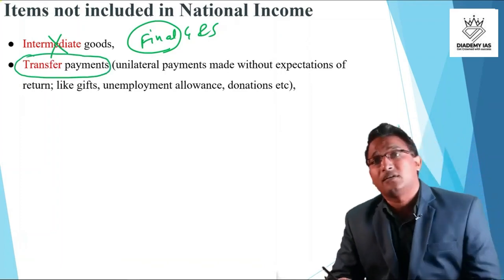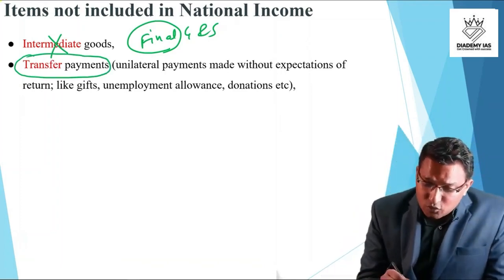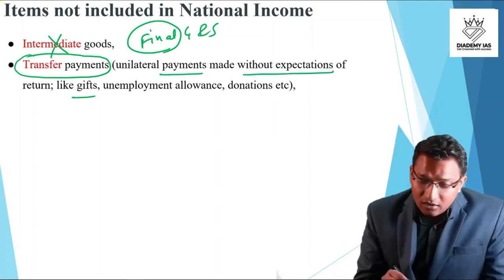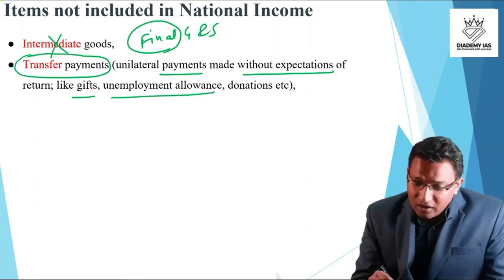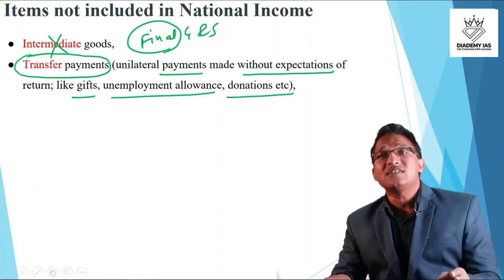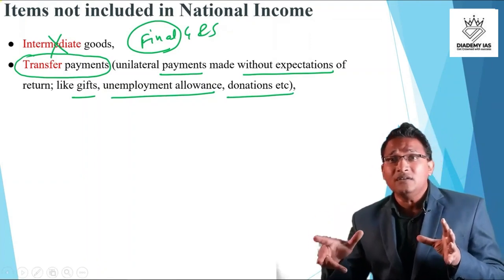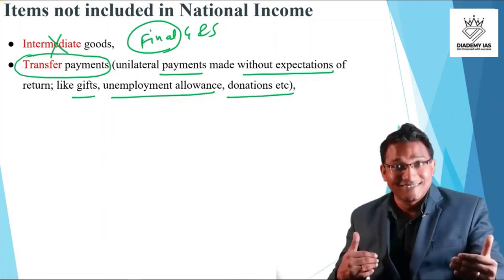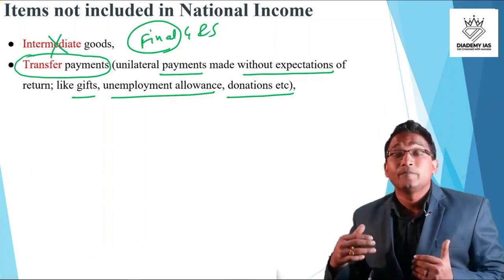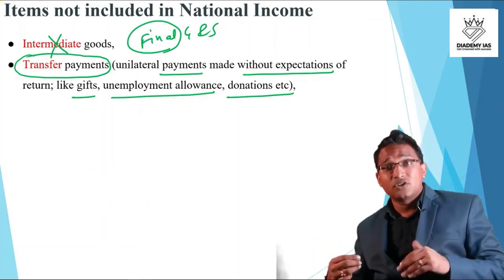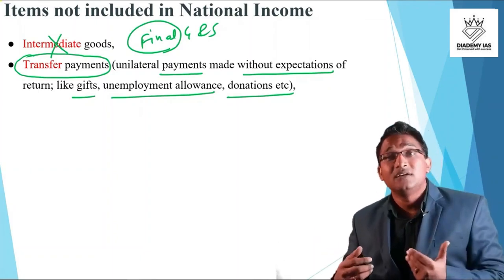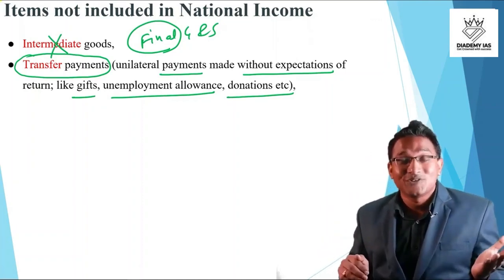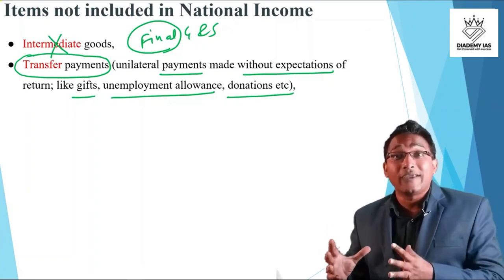Then second, transfer payment. We don't consider transfer payment. Transfer payments are those payments which are made without expectation of anything in return. For example, gifts, unemployment allowance, donations. These transfers are just a change in the pocket of one person to another person. Gift means the money is going from my pocket to your pocket. Unemployment allowance means the money is going from the pocket of government to the pocket of the unemployed person. Donation means the money is going from the pocket of a worshipper into the pocket of the temple. So there is just a change in the location of money.